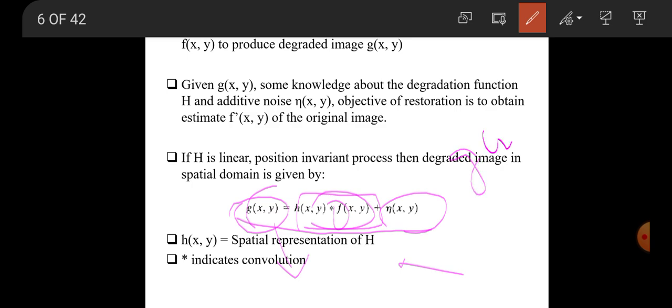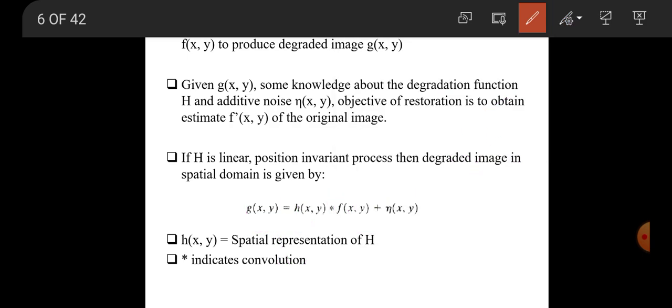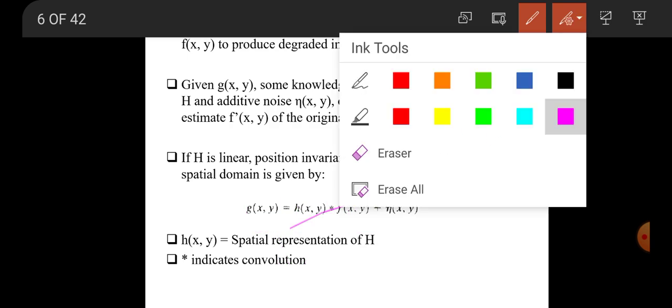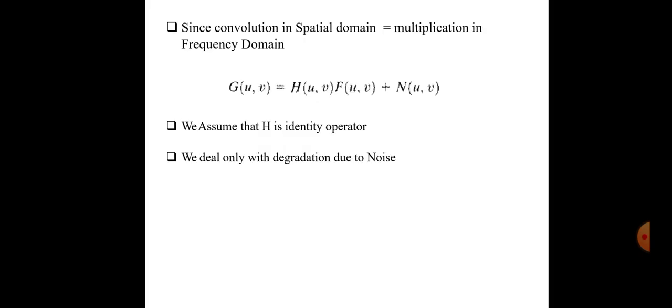Why do we say this is a spatial domain? g of x comma y is a two-dimensional function, so this is called the spatial domain. In the spatial domain we are representing the equation in terms of convolution, which means in the frequency domain it can be represented as a multiplication, right? So multiplication in the frequency domain.